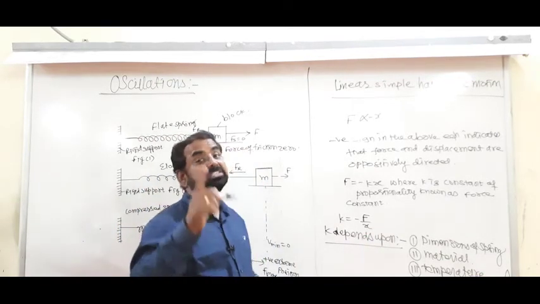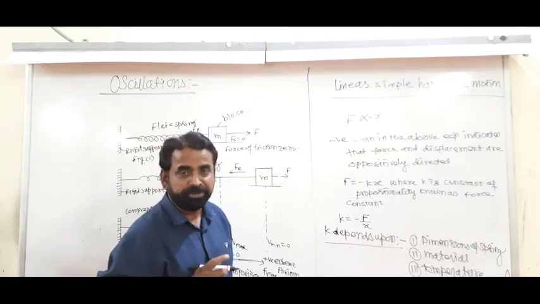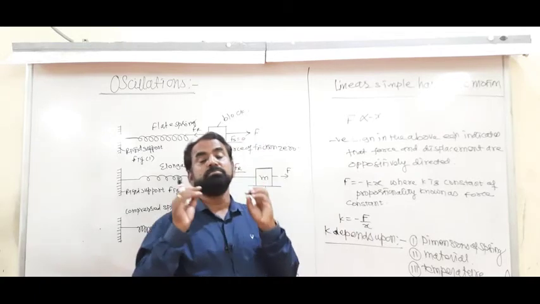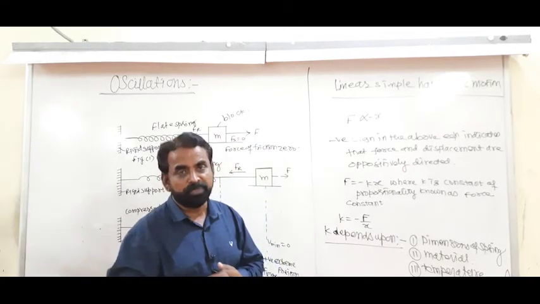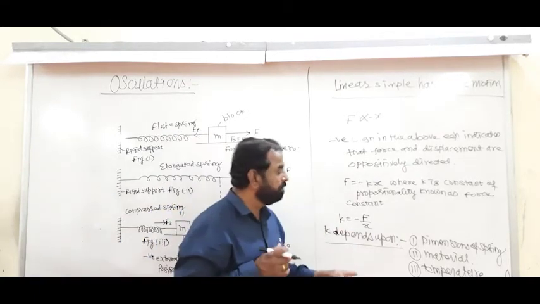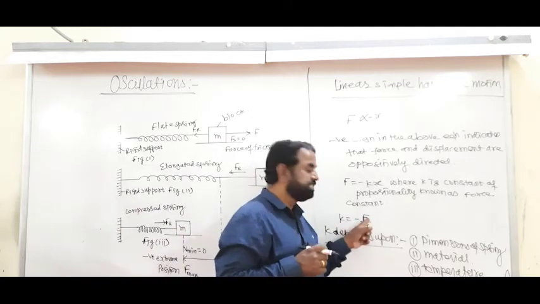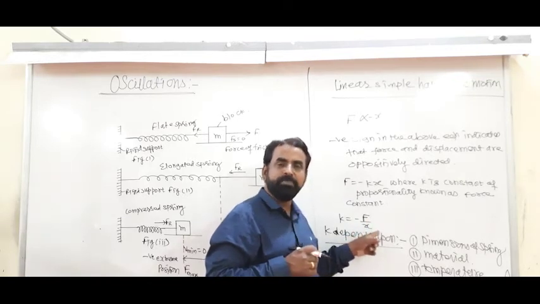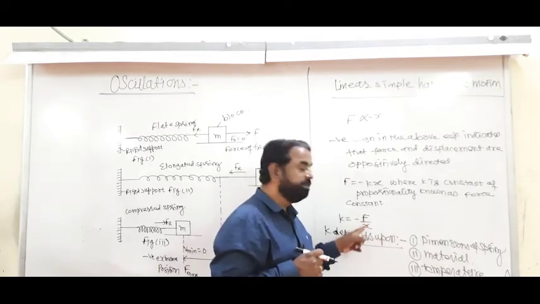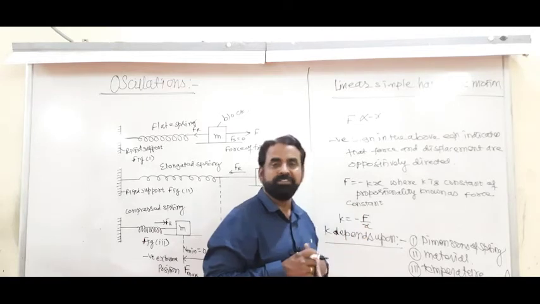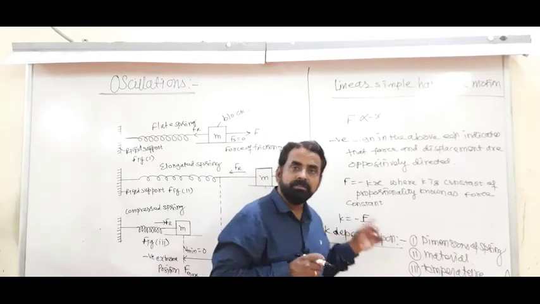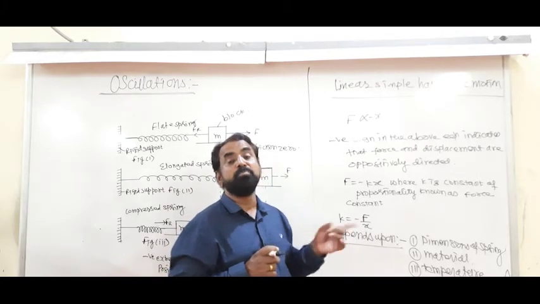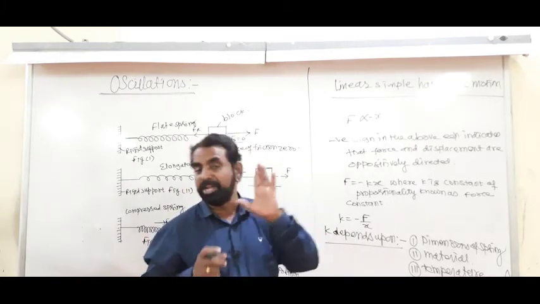One question was asked in the objective examination: the spring constant or force constant depends upon what? The options given are: number 1, the force applied to the spring; number 2, the displacement produced in the spring; 3, force and displacement both; and the fourth option, material and temperature of the spring.